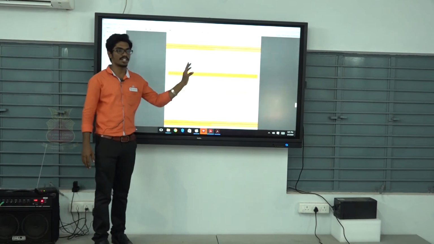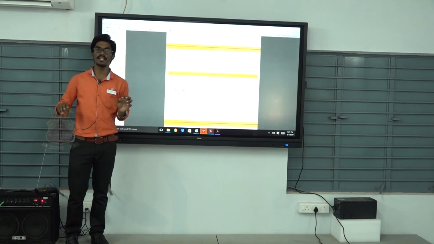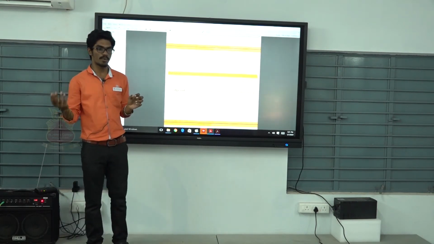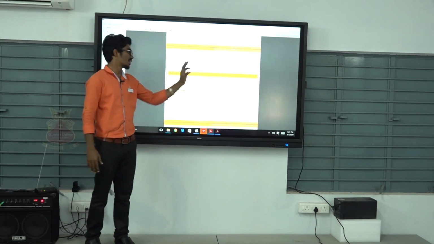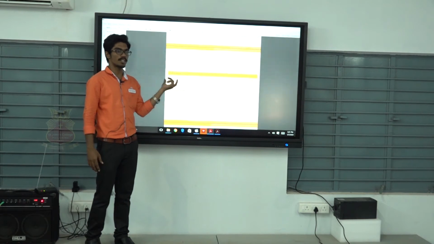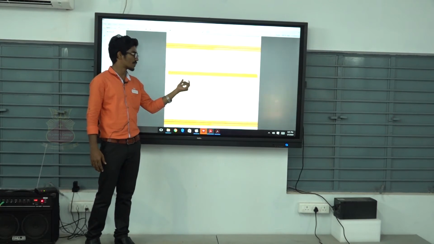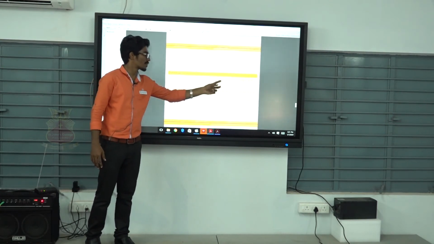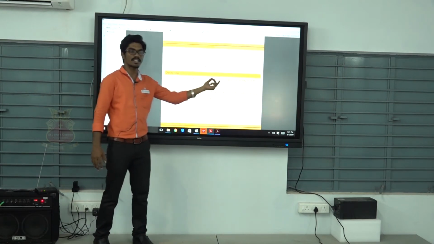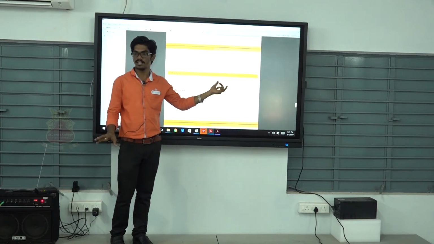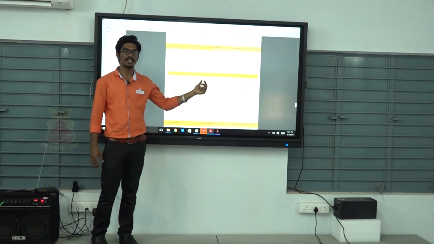Next we define edge cut. Suppose removal of a single edge increases the number of components, then we have removed a set of edges. That way we define edge cut. First of all, I define one set. For subsets S, S dash of V, I define one subset from V. We denote it by (S, S dash). This means the set of all edges with one end in S and another end in S dash.